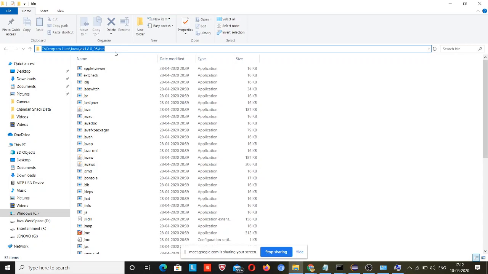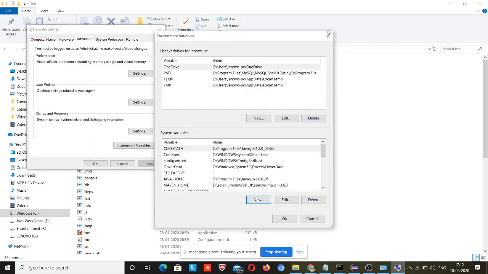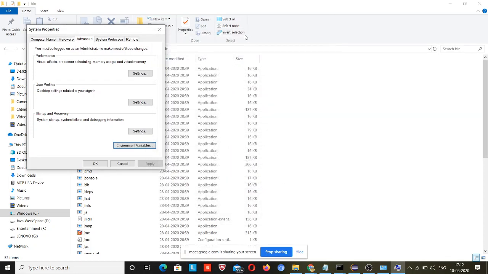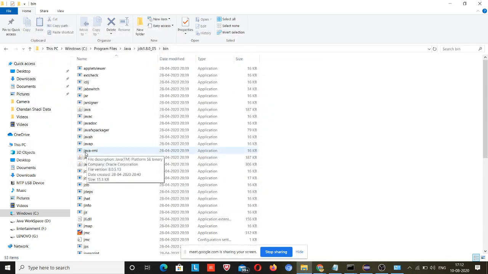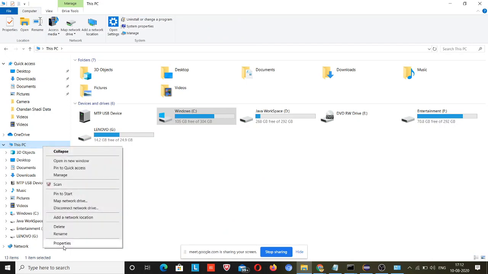Yes, I got that. But where do you go for environment variables? Can you show once again, please, before taking this path? Okay, here. So advanced system properties. Just go to your PC, right click, properties,